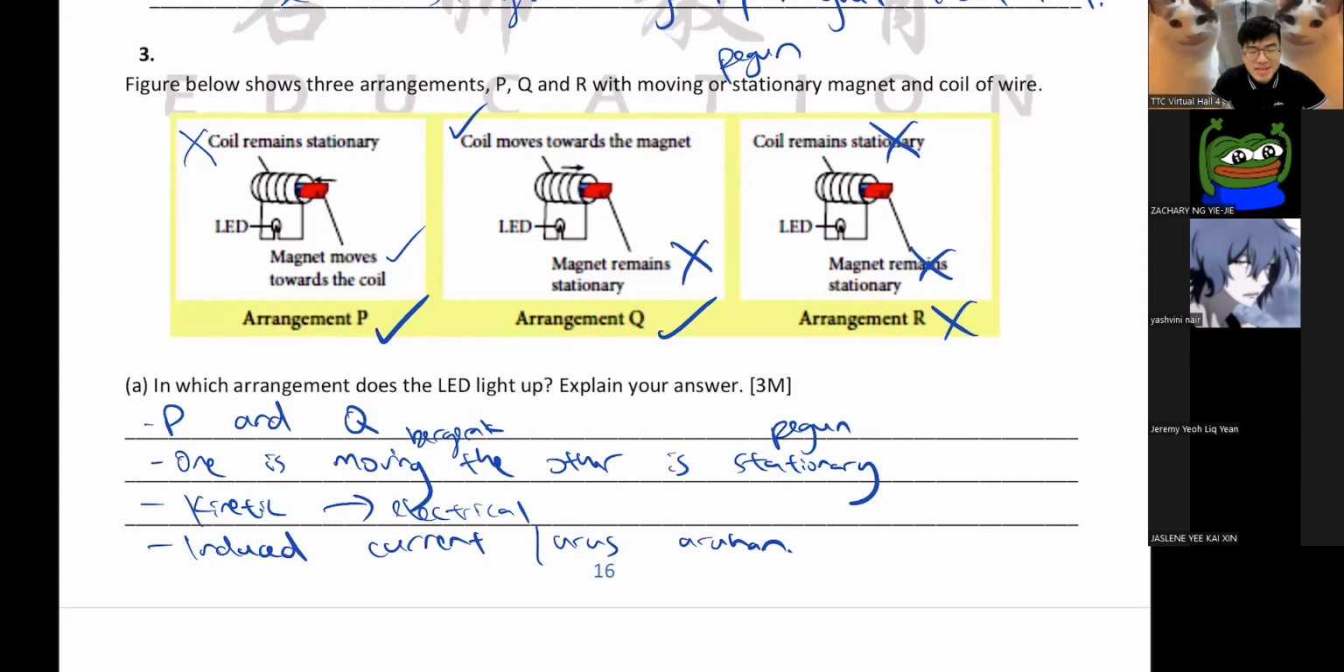Okay, so when you have one moving, one not moving, easy. Either way will do. You can either move the magnet or you move the coil. You cannot move both. When you move both, there's no electricity. So you move either one, and they will create something called induced current. When you have induced current, then the thing will light up. The bulb will light up.